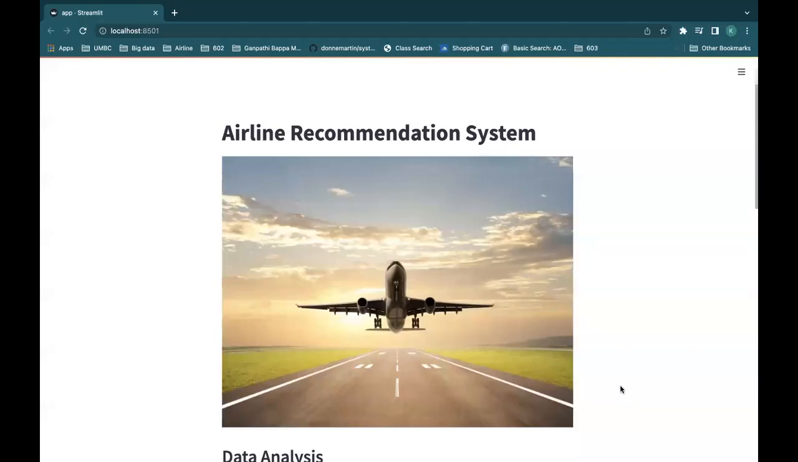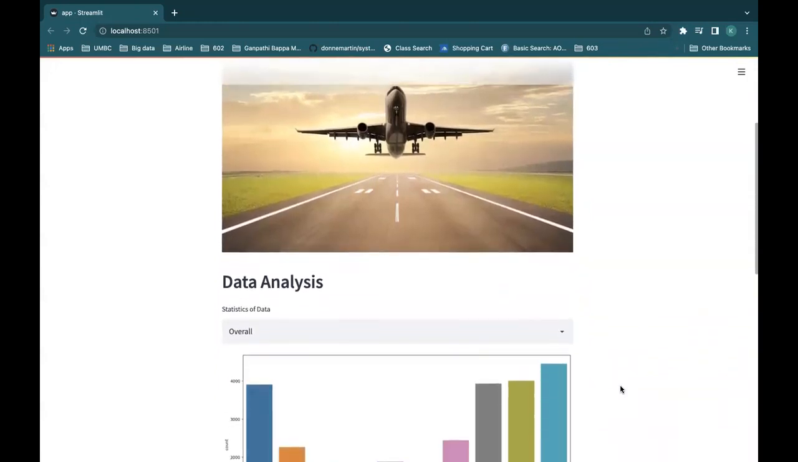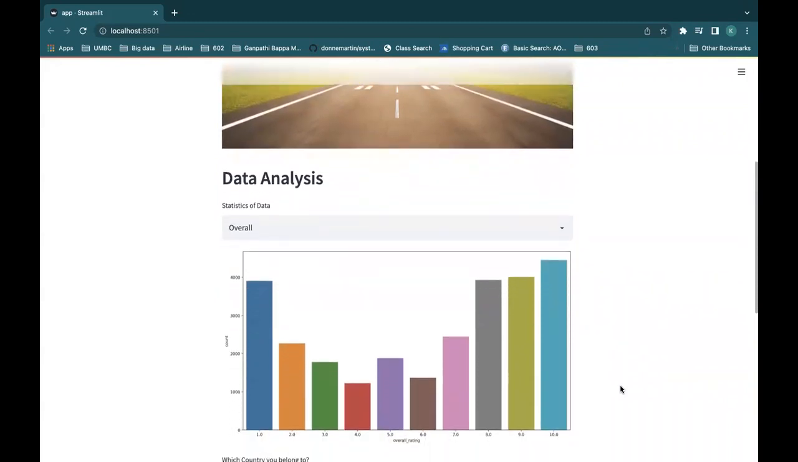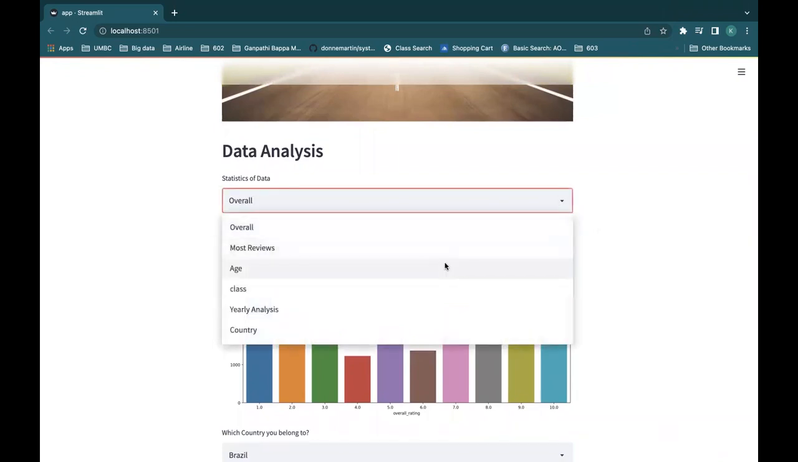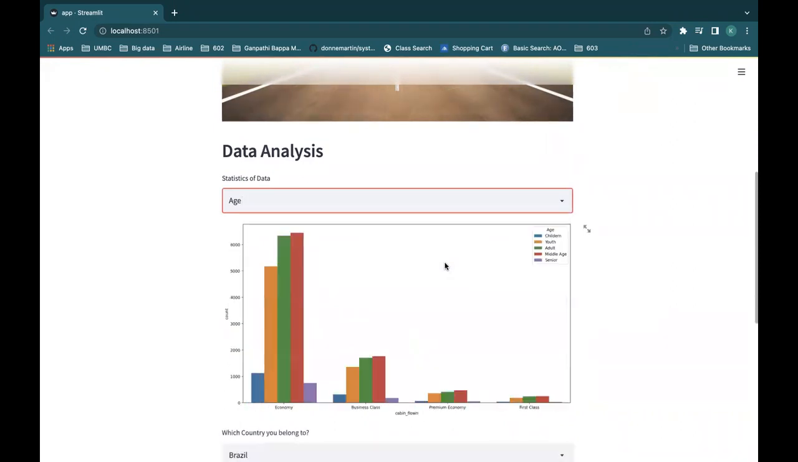This is our application. It looks like this, an airline recommendation system. Here we give some statistics of the data to get a total understanding of what the data is and how it is distributed. For example, the overall rating is distributed such that the maximum ratings are 10, 9 and 1. And also, for example, the age group chart shows which age group people fly with which airline mostly. Economy is the most popular and first class is the least popular.